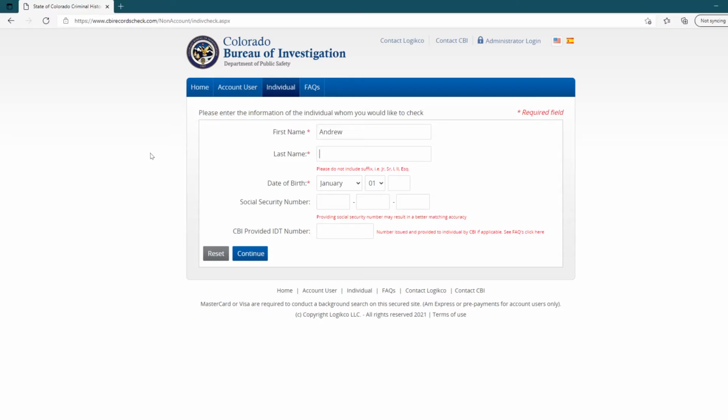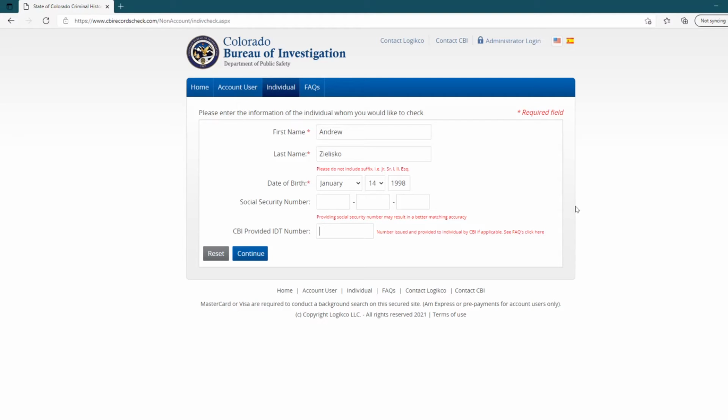First name is Andrew. The last name is Zalisco. His date of birth, and again, I got this off of the county arrest records, he was just arrested a couple of days ago, if I remember right, and his birth date was January 14th, 1998. Now, it has a social security number, and here's the CBI provided IDT number.